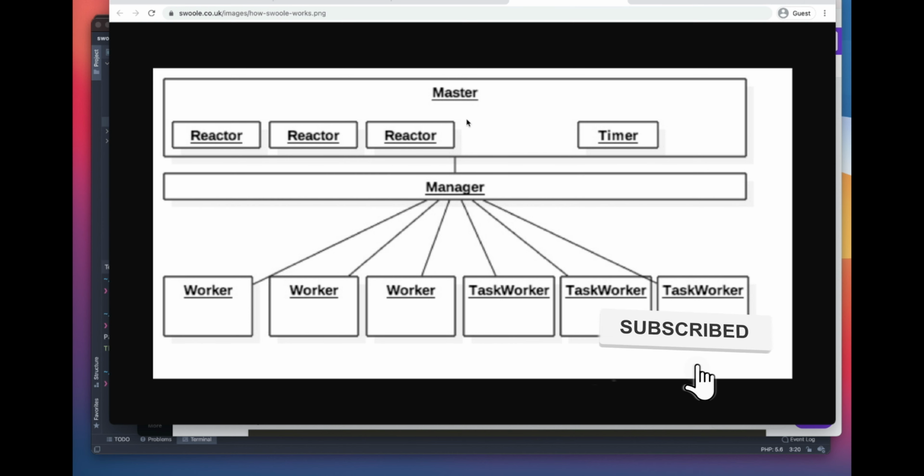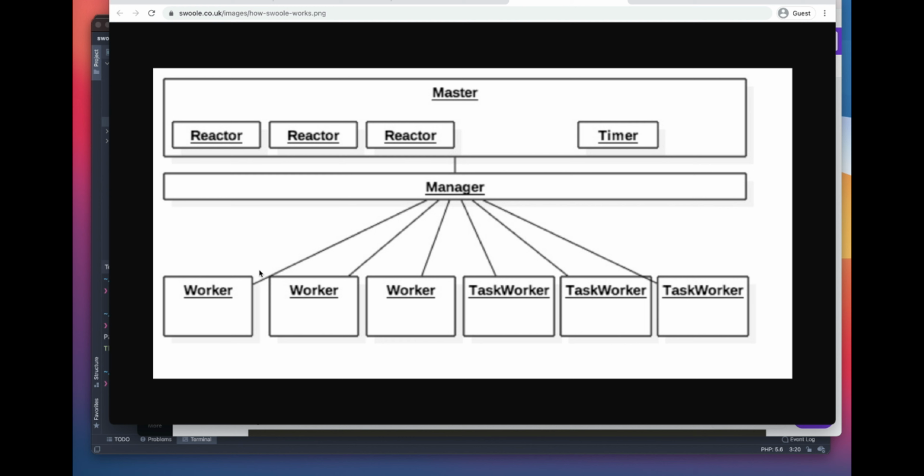Whenever a request comes, the reactor takes it and gives it to a manager, and it starts a worker. When the worker starts working on it, whenever there's a blocking IO, it delegates it to a task worker, which completes this request in the background, and once this is done, it sends it back to the worker, and then it goes back to the reactor.